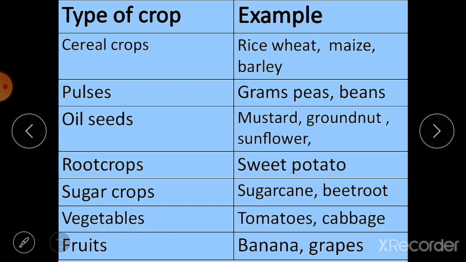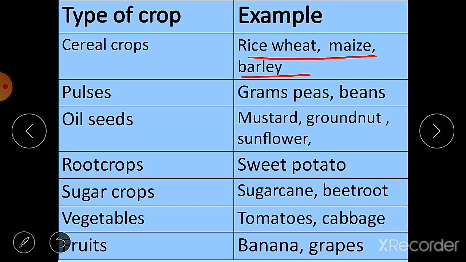Do you know there are about 30 major crops used by humans throughout the world, and some common crop plants that are consumed in India are given here in the table. Let's see. So these are the types of crops and there are some examples also. So cereal crops like rice, wheat and maize, barley are grown in India.